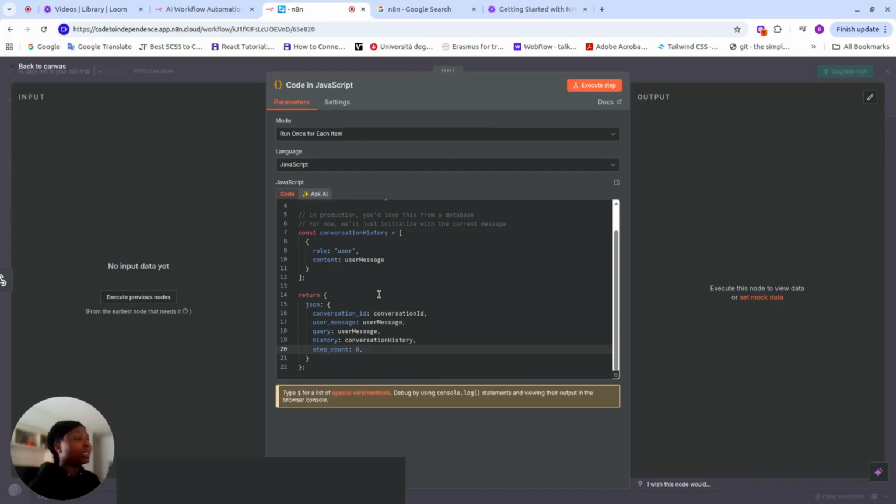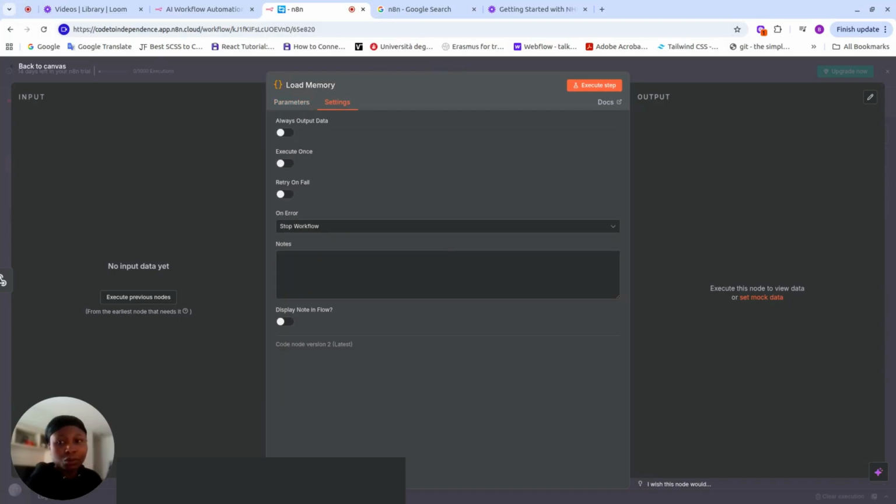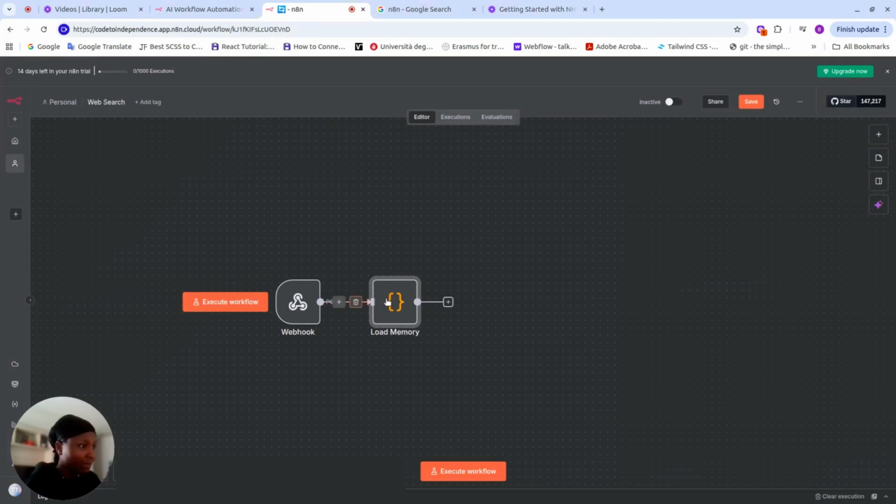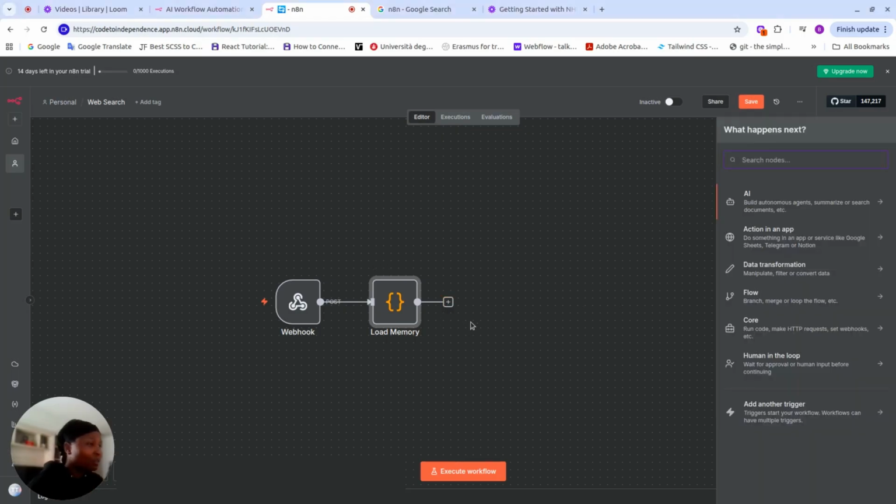So here, clicking on execute step is going to just run the whole thing, starting from the beginning to the next. This is good. So we just close this and we change the name here, code in JavaScript, to load memory because we're loading the data. Our settings here, we don't have anything we would like to change. So we just leave our settings on the default and then we go back to the canvas. So as you can see, the flow has started. Now, the next one is we need an HTTP post request.